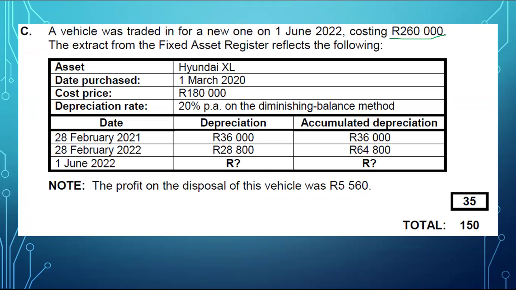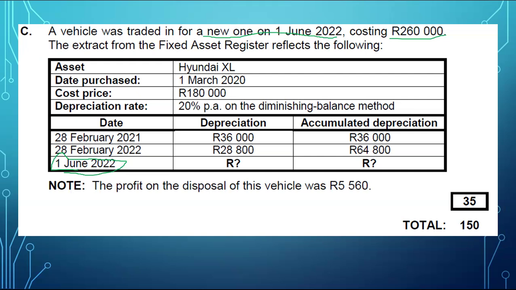So this is the vehicle that was purchased, and I guess it was sold because it stops right there, meaning that it is the one that we traded in. All right. We traded in. So that's why it's used up to the 1st of June 2022. I do have a video focusing on the asset register. Just Google asset register or search asset register under my videos, and then you can read more about the asset register. I have a lot of examples there that you can do.